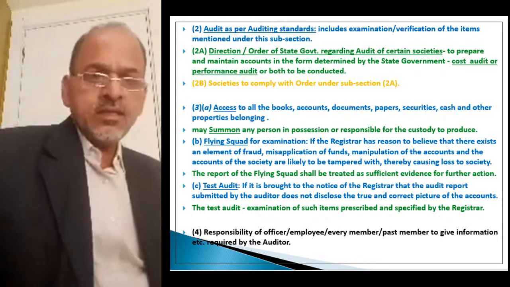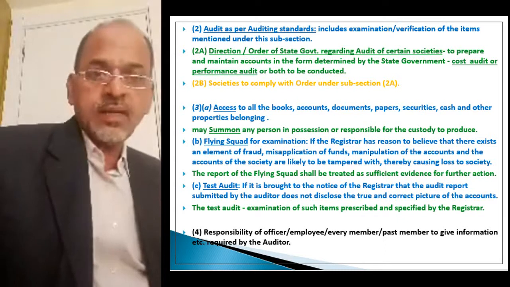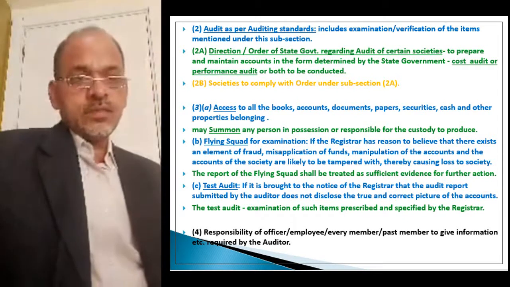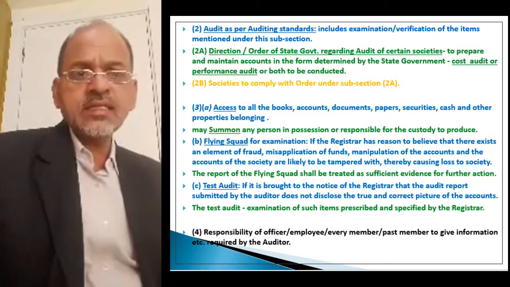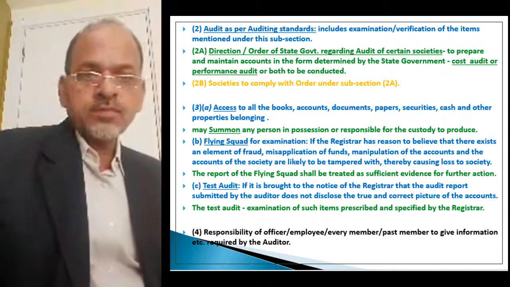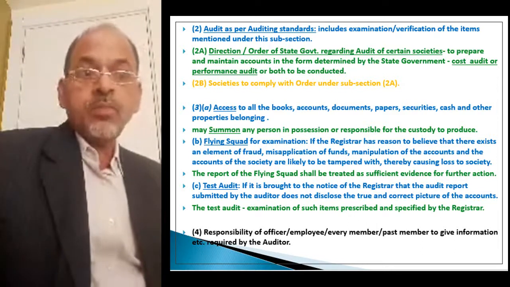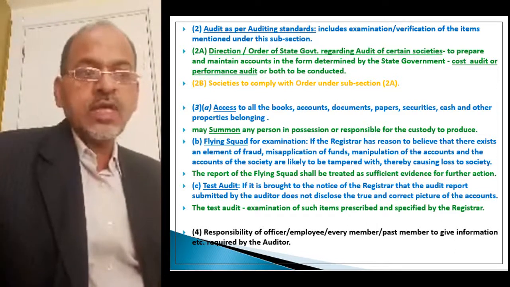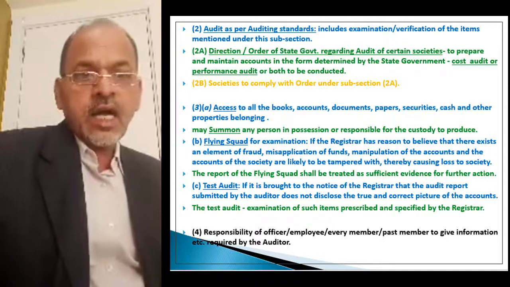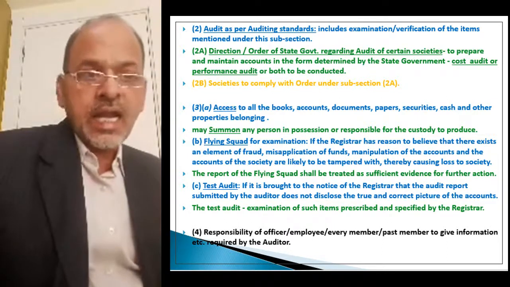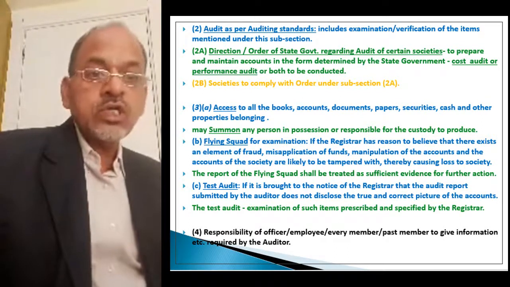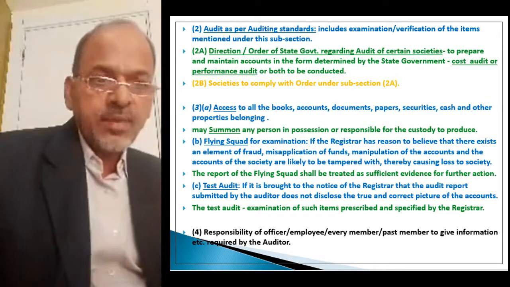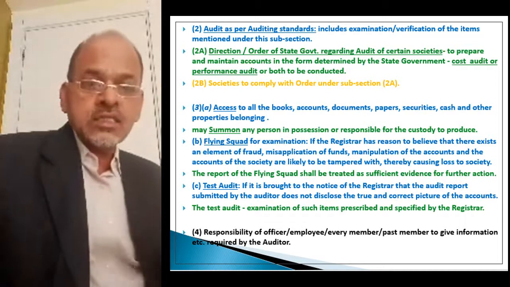If the registrar has reason to believe that there exists an element of fraud, misapplication of funds, manipulation of the accounts, and the accounts of the society are likely to be tampered with, thereby causing loss to the society, means these apprehensions are there, then the registrar can appoint flying squad.